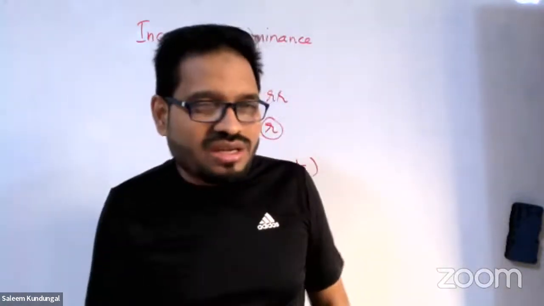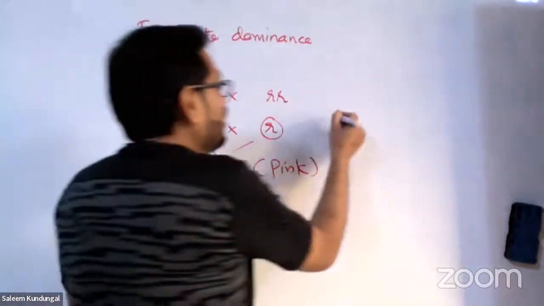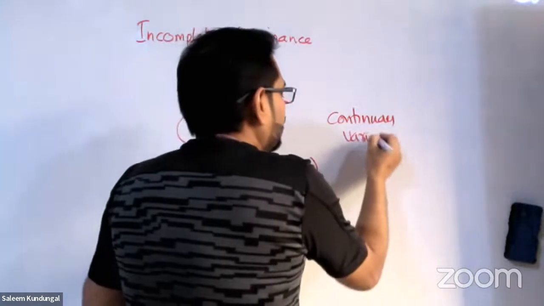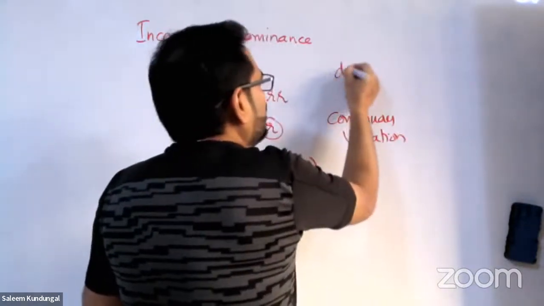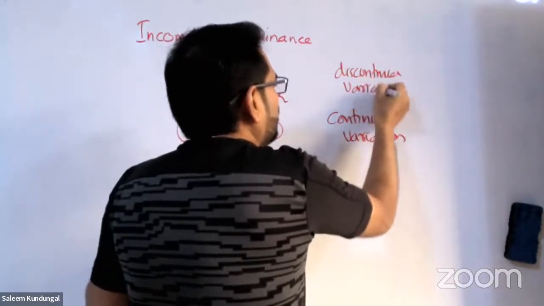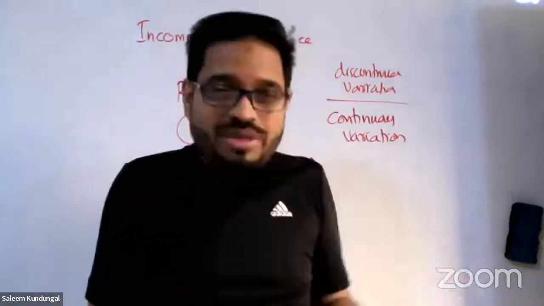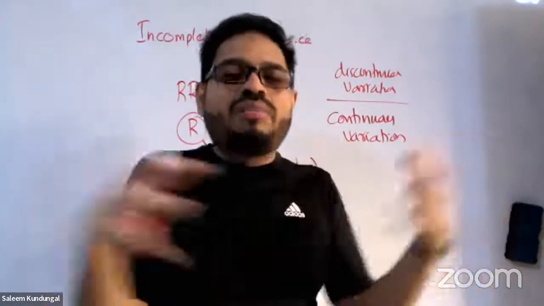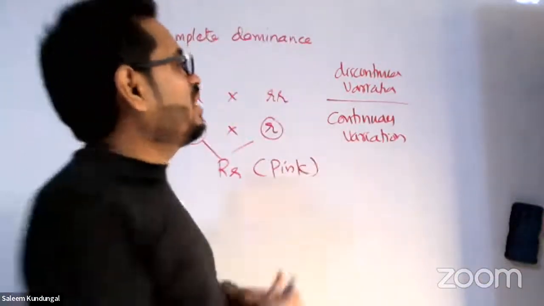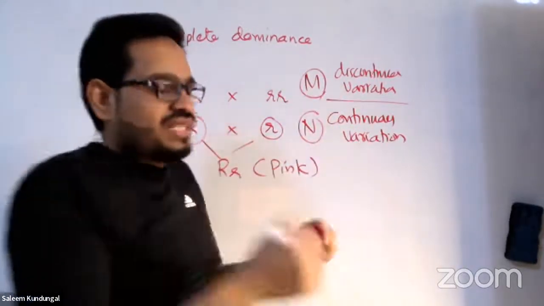This is very important. That's called continuous variation. Keep a note of that particular term. What Mendel told is discontinuous variation. Be careful with these two terms. What is discontinuous variation? Discontinuous variation means characters never blend. One will stand separate from the other. That is what Mendel told. But in nature, what we can see, this is according to Mendelism, but in nature, we can see continuous variation.